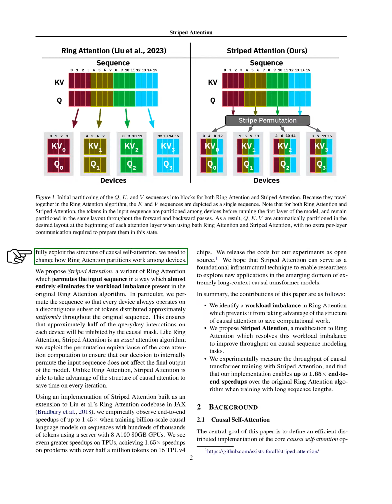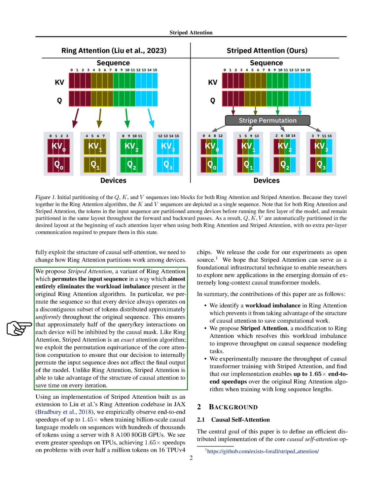To effectively use the structure of causal self-attention, we need to change how ring attention divides work among devices. We propose striped attention, a variant of ring attention that rearranges the input sequence in a way that almost entirely eliminates the workload imbalance present in the original ring attention algorithm. In particular, we rearrange the sequence so that every device always operates on a non-continuous subset of tokens distributed approximately uniformly throughout the original sequence. This ensures that about half of the query-key interactions on each device will be inhibited by the causal mask.